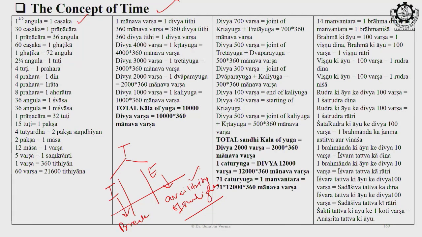The moment you see the availability of sunlight, you would feel it is the daytime, and the moment you don't see that, you would consider it as night, or the concept of ratri would be there. So, automatically the two concepts of divas and ratri run according to the availability of sunlight. When? When we are calculating external time.